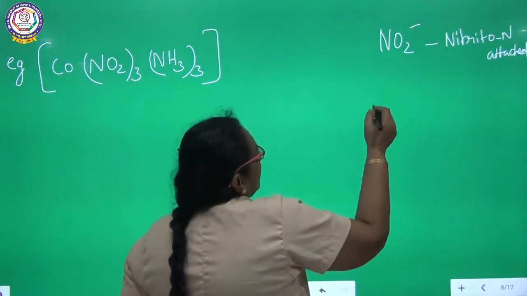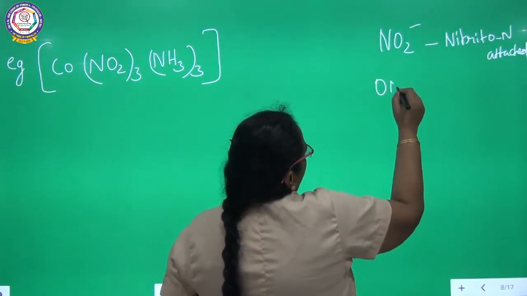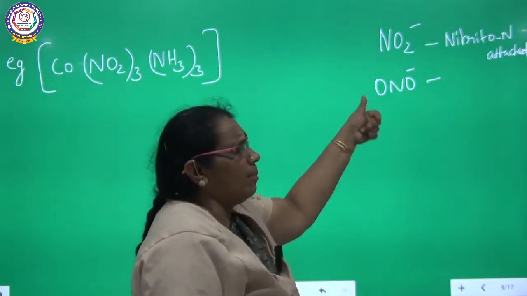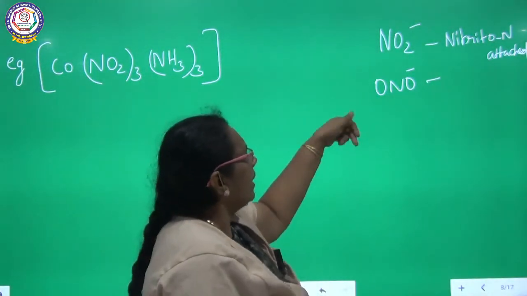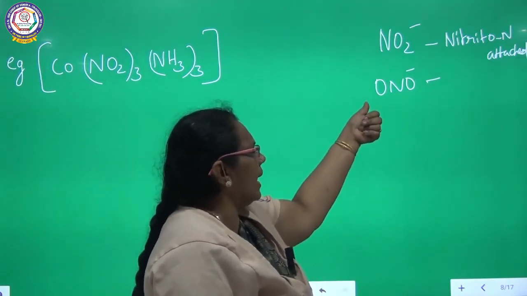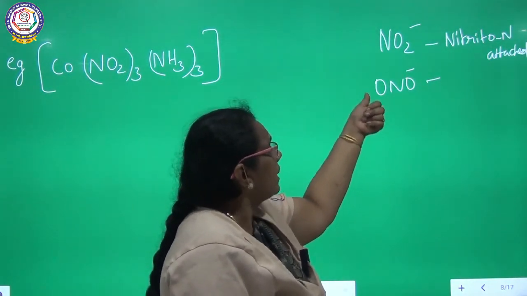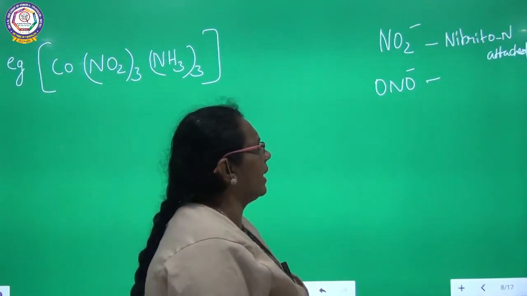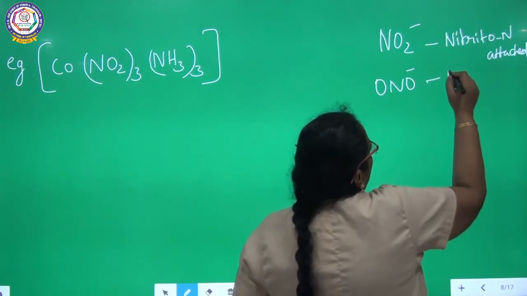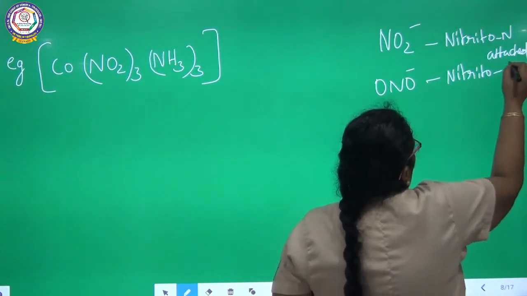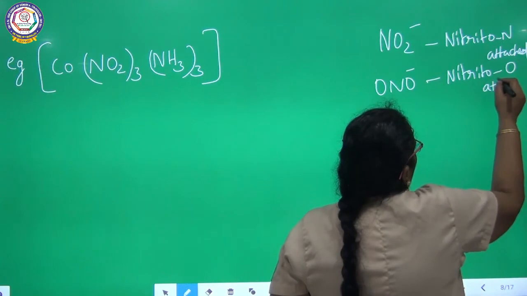If the same ligand I am writing like this, here the donor is oxygen. Through oxygen the ligand is attached. The oxygen is here from the ligand. From this ligand, oxygen is going to donate the electron pair. We can call it nitrito O. Nitrito O attached.